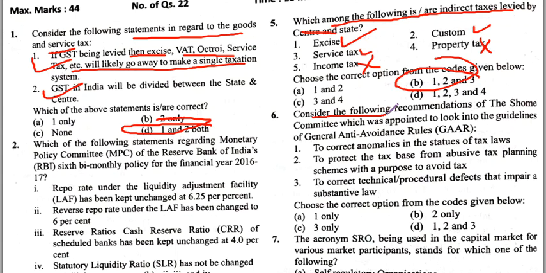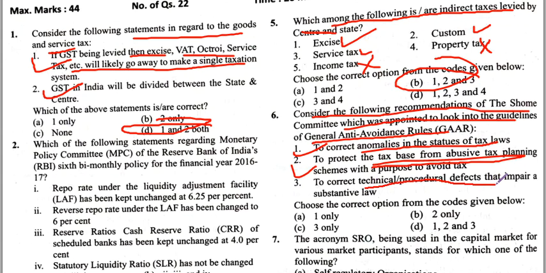Consider the following recommendations of the Shome Committee, which was appointed to look into the guidelines of the General Anti-Avoidance Rules. First statement, to correct anomalies in the statute of the tax law, yes. To protect the tax base from evasive tax planning schemes with the purpose to avoid taxes, yes. To correct technical procedural defects that impair substantive law, yes. Asking about the correct statements, 1, 2 and 3 are correct, so the answer is D.